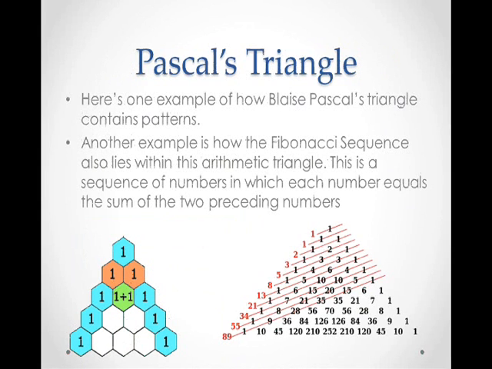Pascal's triangle. Here's one example of how Blaise Pascal's triangle contains patterns. As you can see, the numbers add up to the corresponding numbers right below them. Another example is how the Fibonacci sequence also lies within this arithmetic triangle. This is a sequence of numbers in which each number equals the sum of the two preceding numbers. This sequence is represented by the red numbers going down the triangle.